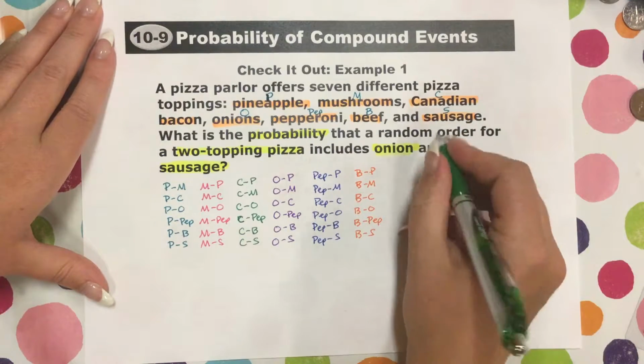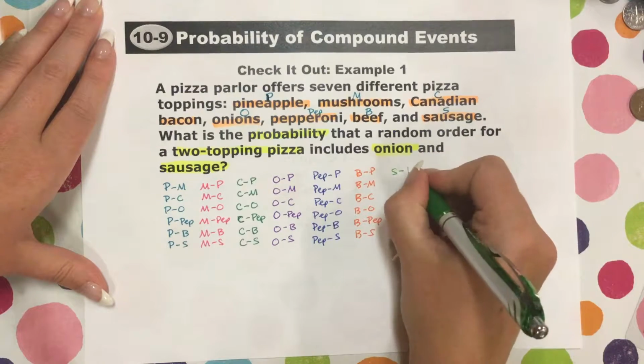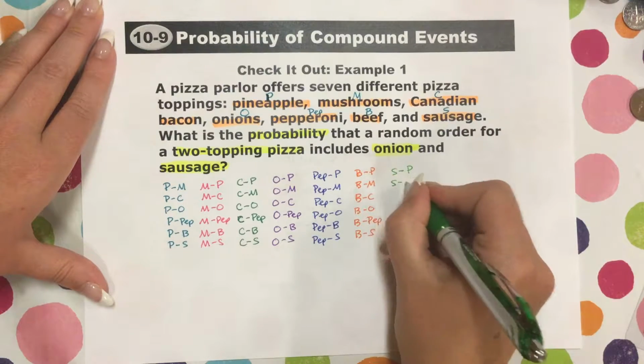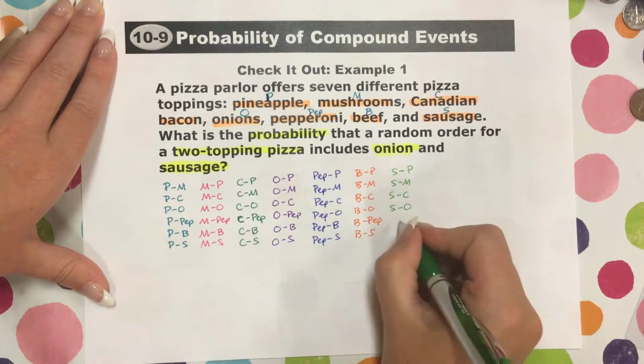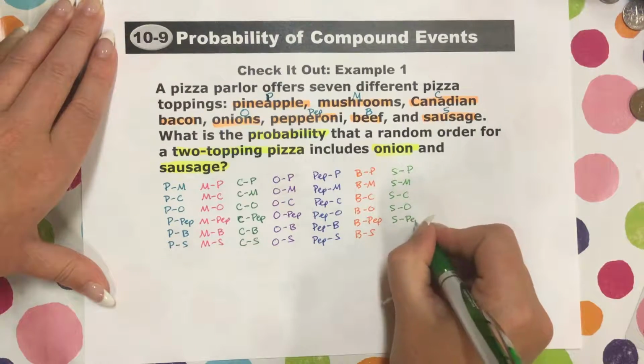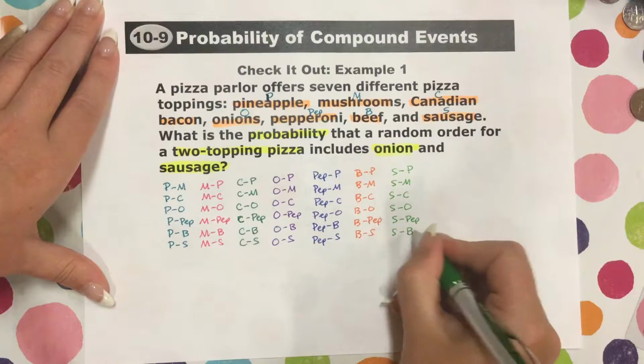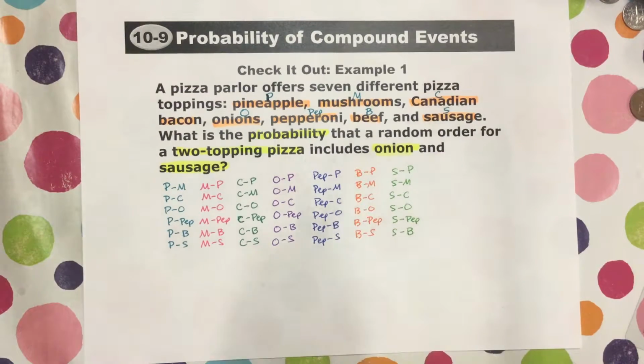So we're sausage. So sausage, you could have pineapple. Sausage, you could have mushrooms. Sausage, you could have Canadian bacon. Sausage, you could have onions. Sausage, you could have pep. Sausage, you could have beef. All right, perfect. Now we have to get rid of the duplicates.